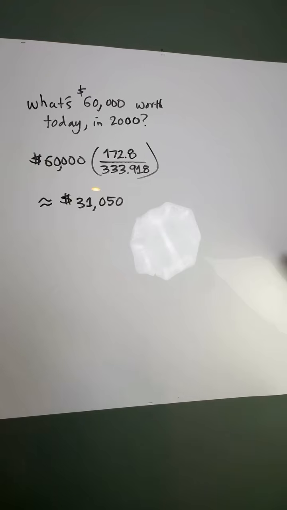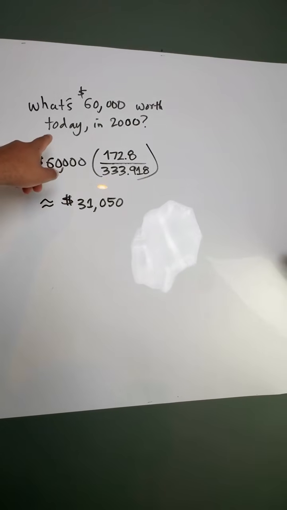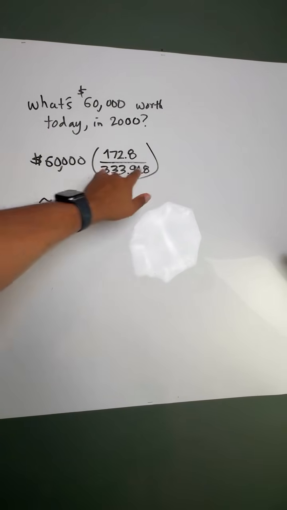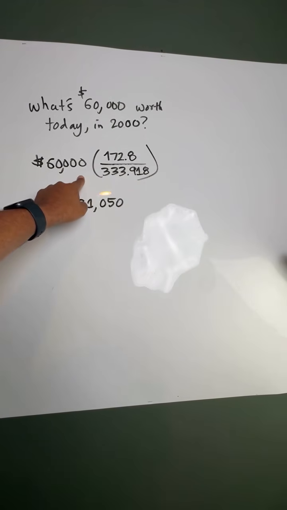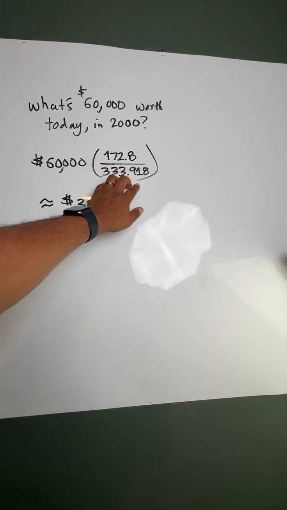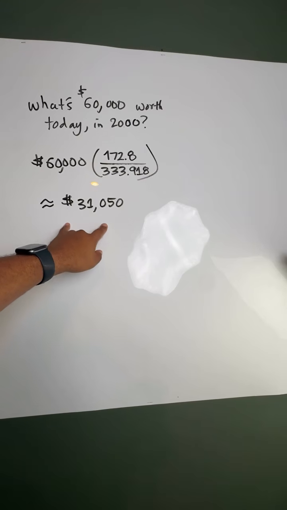Now, let's flip this calculation. What is $60,000 today worth in 2000? Okay, so 60,000 times this fraction. We read this as 60,000 multiplied by 172.8 divided by 333.9. Okay, that's approximately $31,050. Yeah, you heard me.